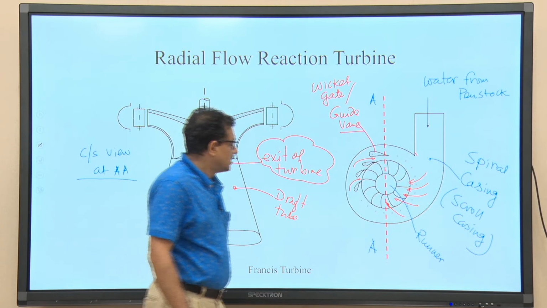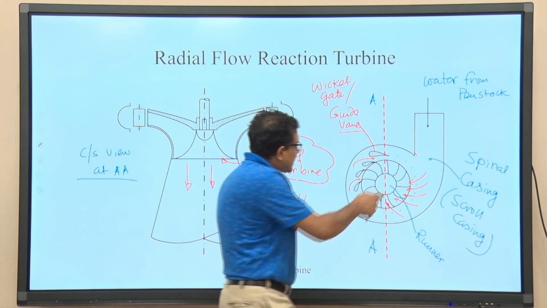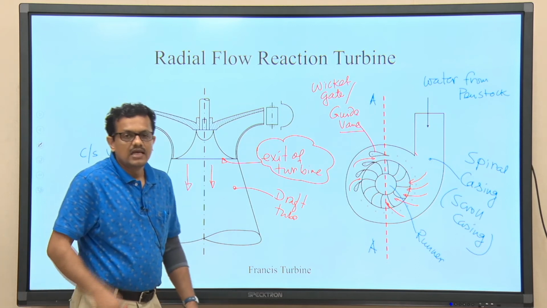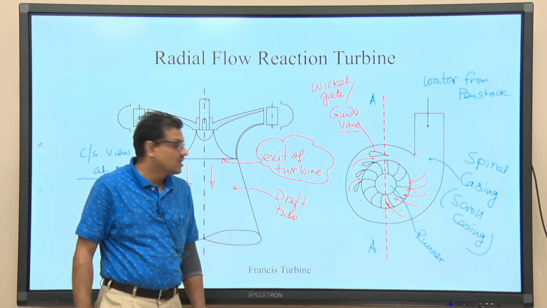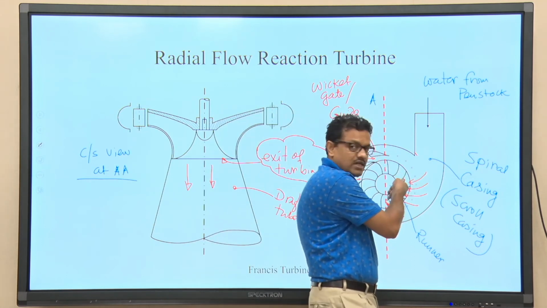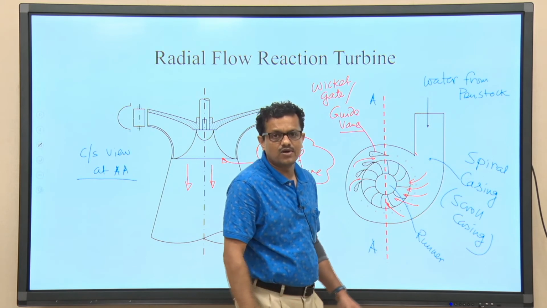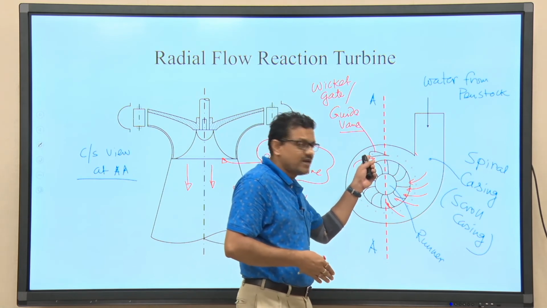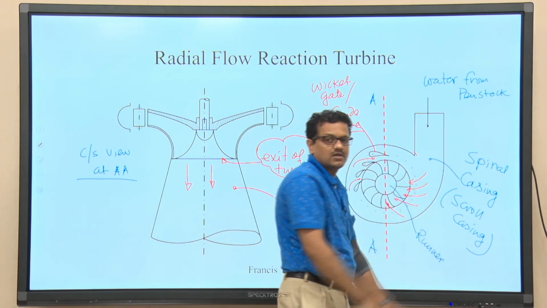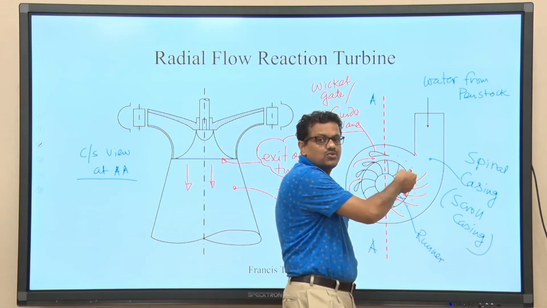Why is it so? You can understand that in the direction of flow, the cross sectional area of the casing will decrease, essential to maintain uniform velocity. Why so? When liquid is approaching the first wicket gate or first guide vane, it will go into the runner. Maybe when liquid reaches over here, less amount of liquid will be available for movement through this guide vane. So, initially when liquid approaches the first few guide vanes, it will go into the runner through the passage between two consecutive guide vanes.